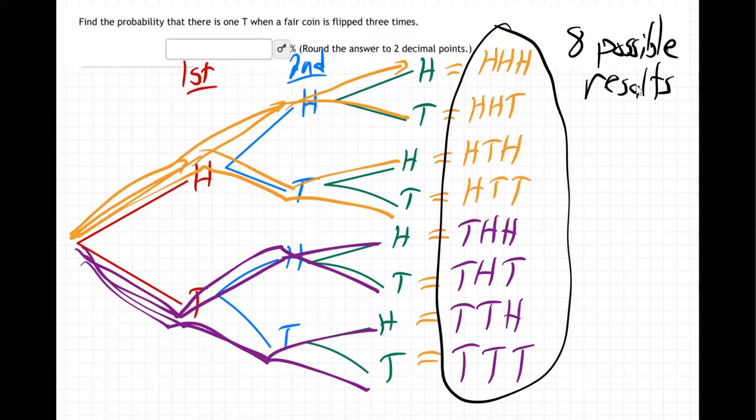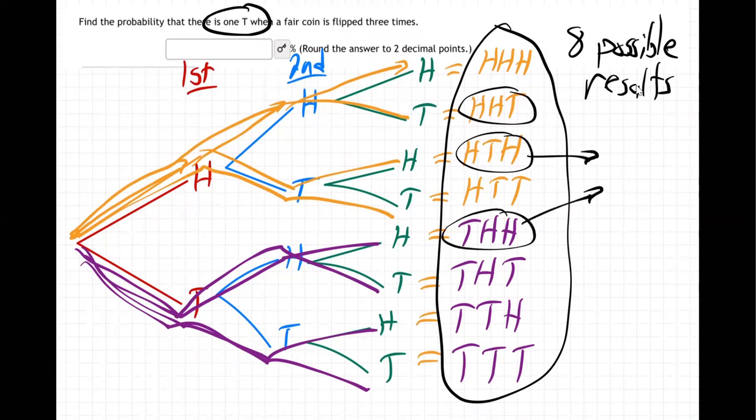They're asking us what's the chance of getting 1 tail. So this has 1 tail, this has 1 tail, and this has 1 tail. So putting that all together, that's going to be 3 out of 8. If you divide that on your calculator, you get 0.375, I think. Let me double check that. I don't want to give the wrong answer. Yeah, so that's 0.375. That's the chance.